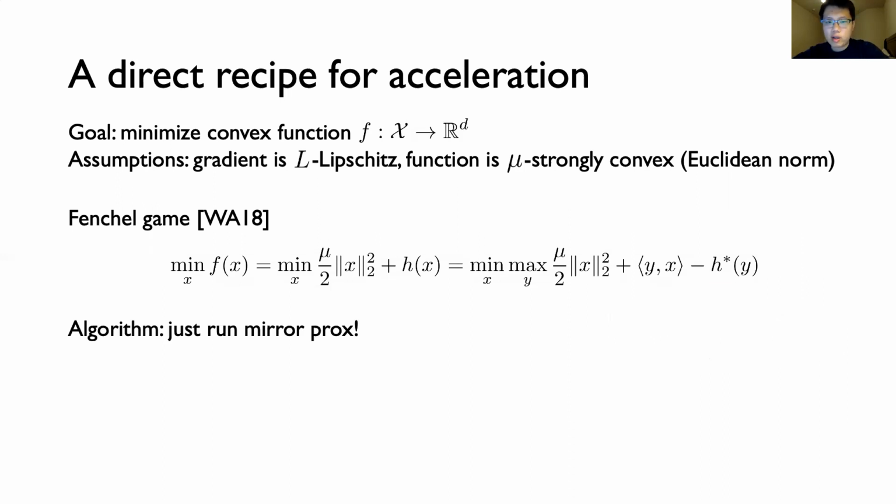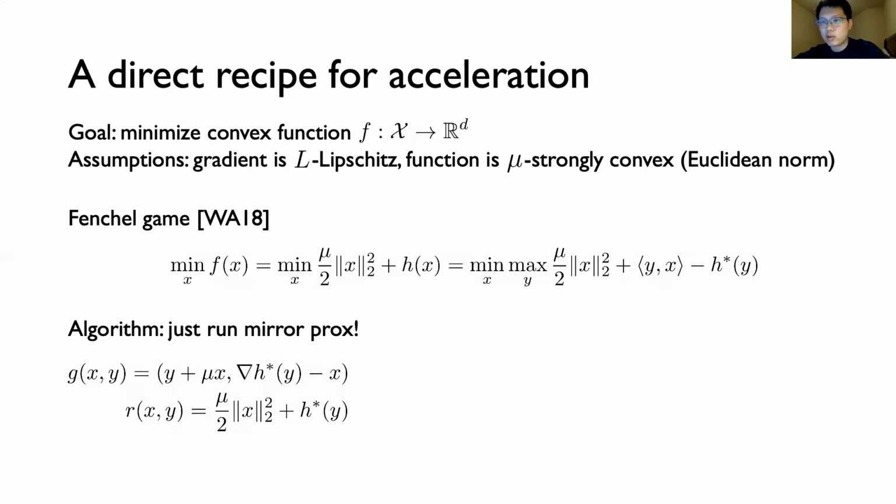It's not hard to see that the saddle point of the Fenchel game has in its first block the minimizer of the original function f. To solve the Fenchel game problem, our choice of algorithm is just mirror prox. And to define the algorithm, we also need to specify an operator g and regularizer r.